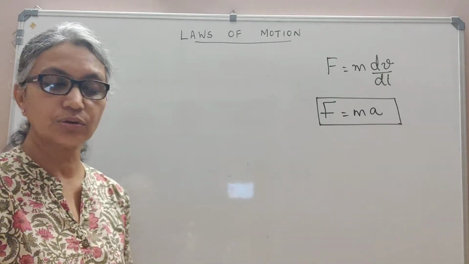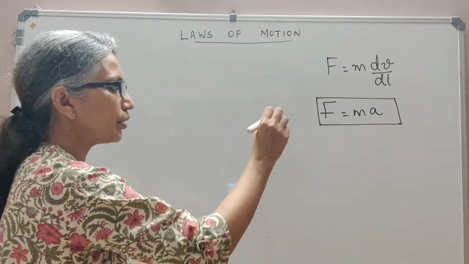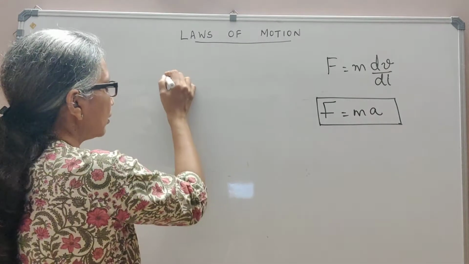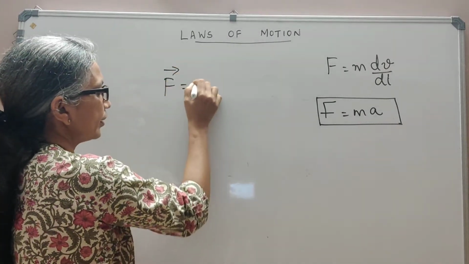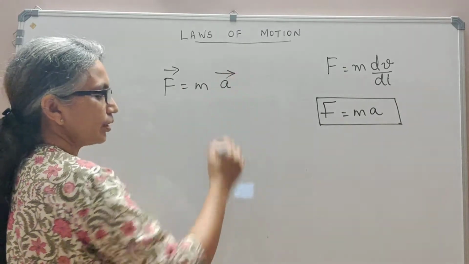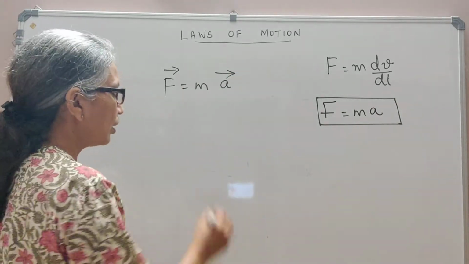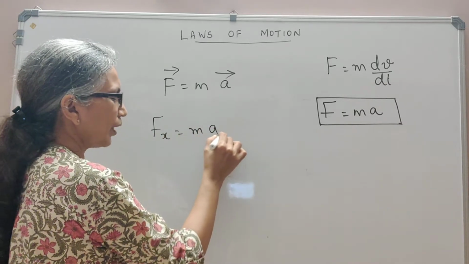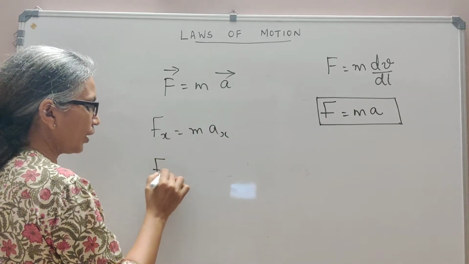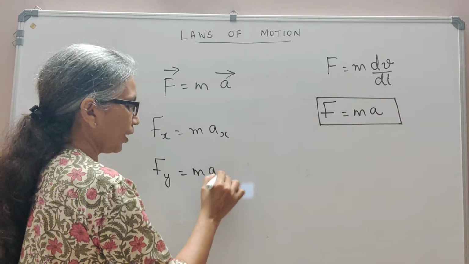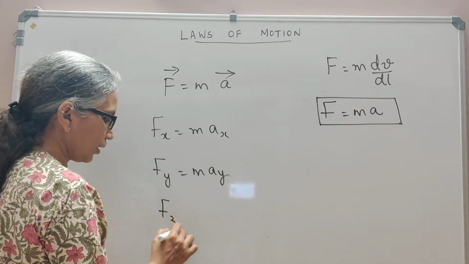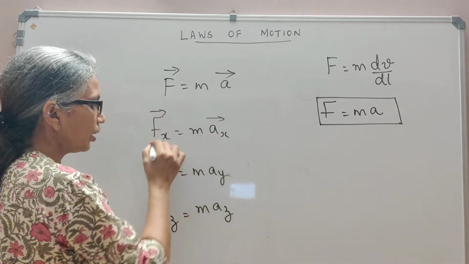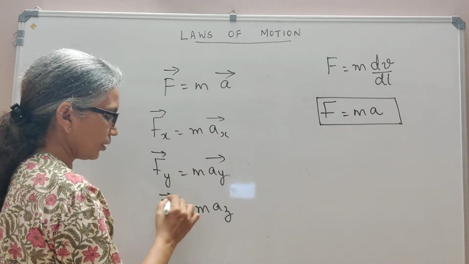Now, the third thing that you need to remember is that Newton's second law is a vector law, which means force, a vector, is mass into acceleration, the other vector. So you may write Fx is equal to mass into Ax, Fy is equal to mass into Ay, and Fz should be equal to m into Az. Let me explain what you mean by this.